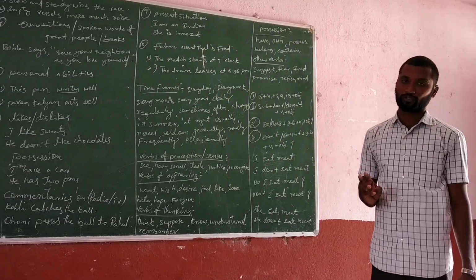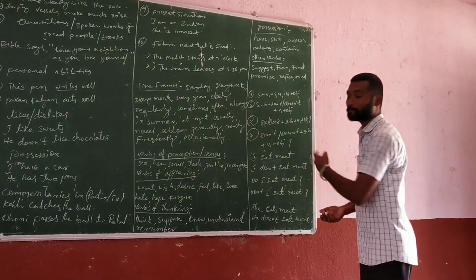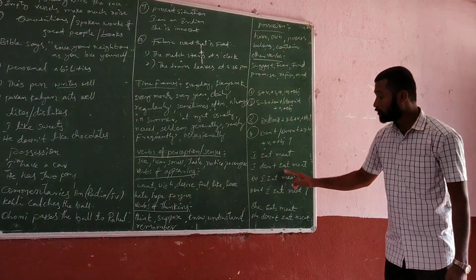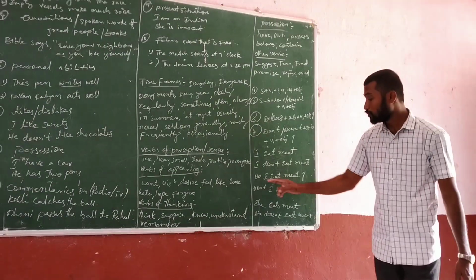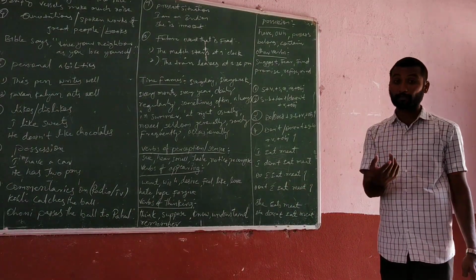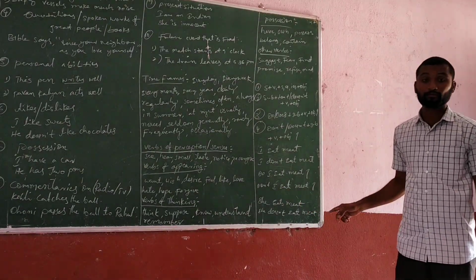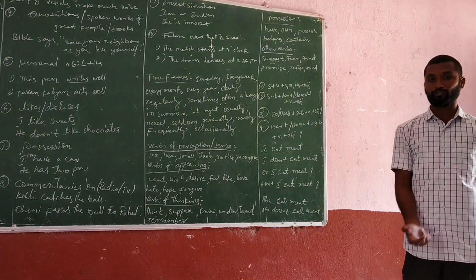If you see examples, I eat meat is a positive statement. I don't eat meat is a negative statement. Do I eat meat? It is a yes or no question. Don't I eat meat? It is a yes or no negative question.